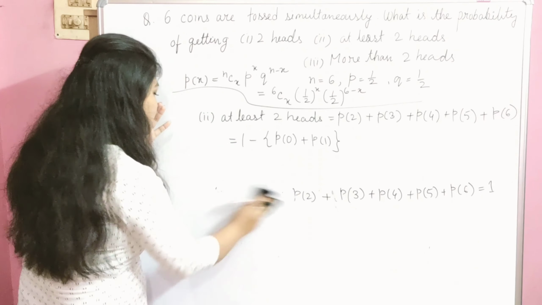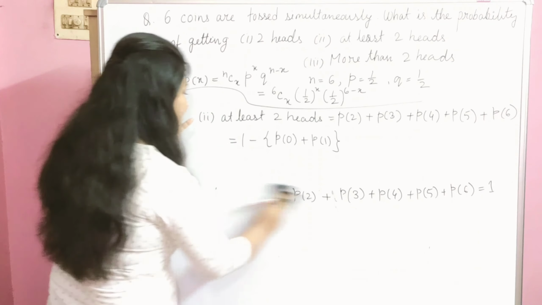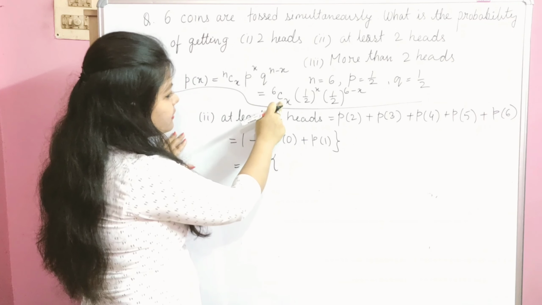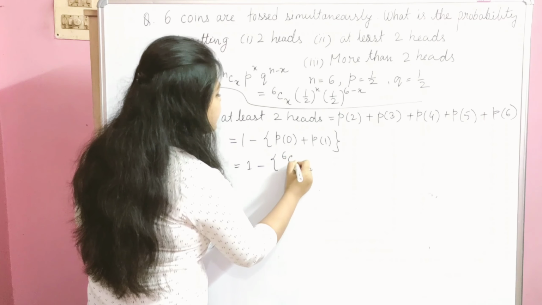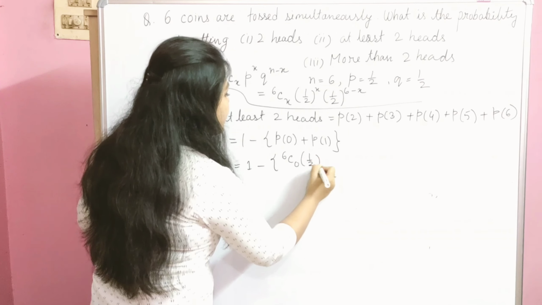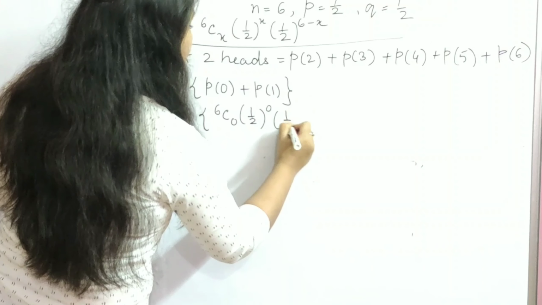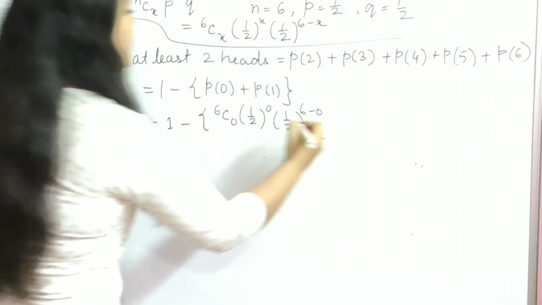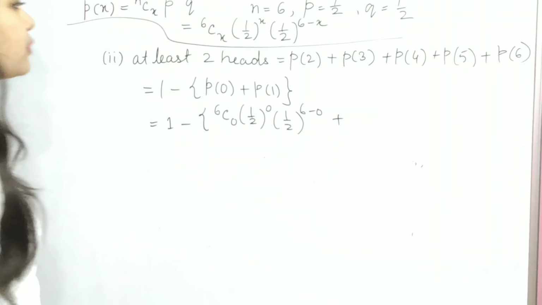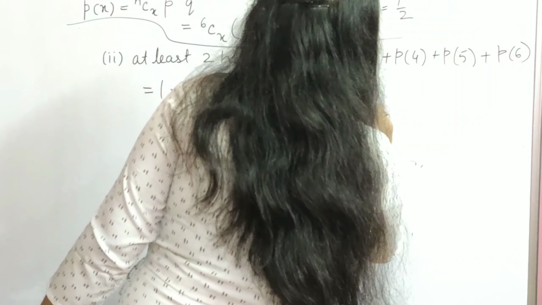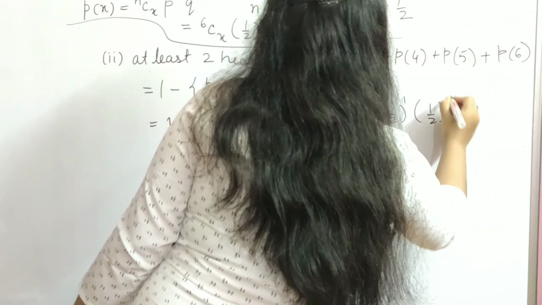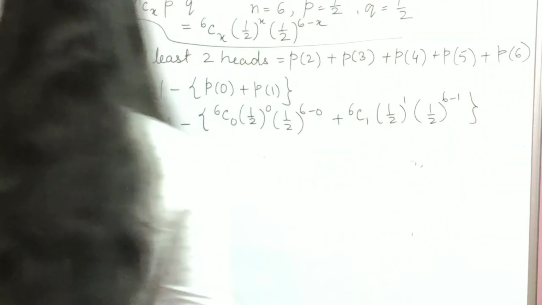Now substitute all the values. One minus P0: here x equals 0. So in this formula write down 6C0 (1/2) to the power 0 (1/2) to the power 6 minus 0. Then P1 means x value equals 1. So we can write down 6C1 (1/2) to the power 1 (1/2) to the power 6 minus 1.